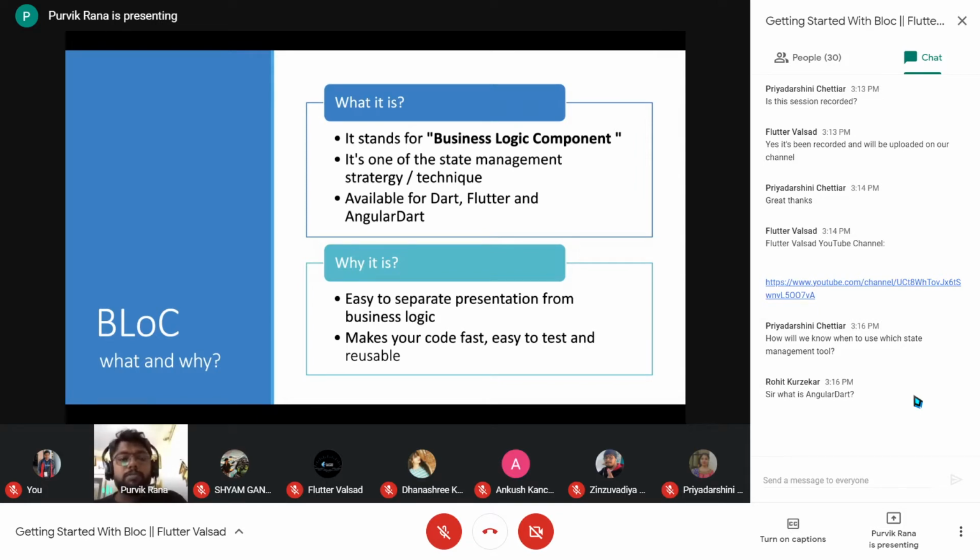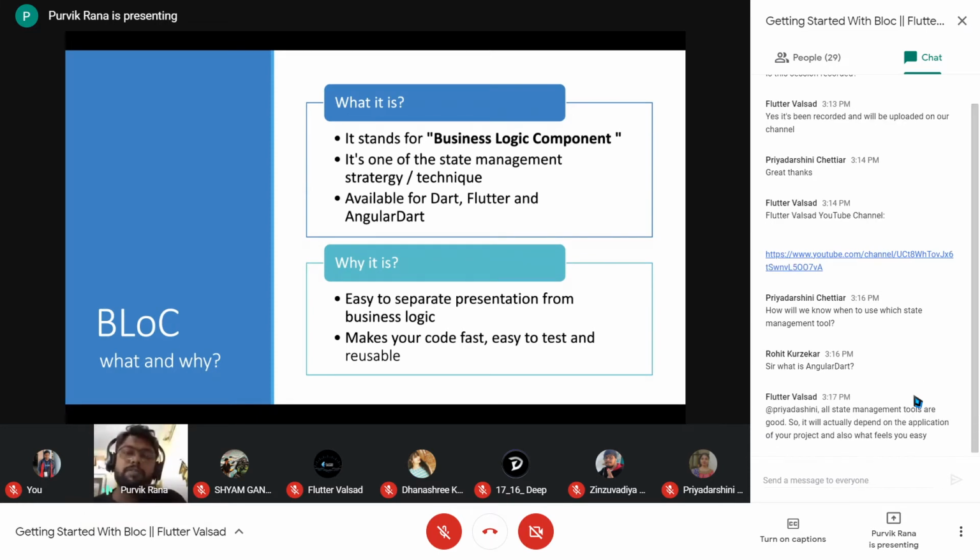It also makes our code fast, easy to test, and reusable, because of the architecture we design for BLoC. It makes it testable, as it is possible to test the different blocs using test cases. It is reusable because we can create different instances of a particular bloc and call independent methods on each instance. That's how BLoC is also reusable when managing the state of our Flutter application.